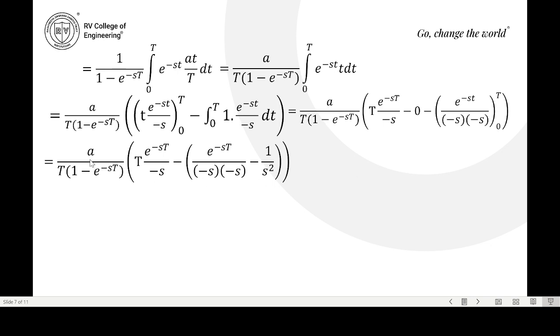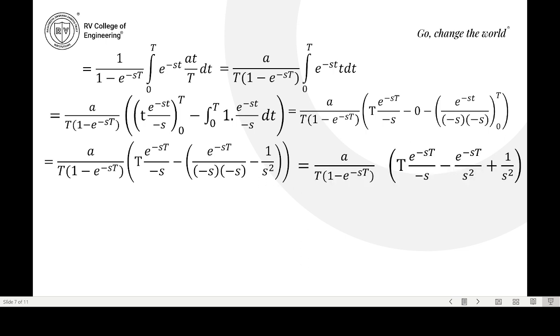So what you will get? A by capital T, 1 minus e power minus st, into t e power minus st by minus s, minus, if you substitute t equal to capital T, e power minus s capital T by minus s into minus s, minus small t equal to 0, if you substitute e power 0 is 1, 1 by minus s into minus s is s square.